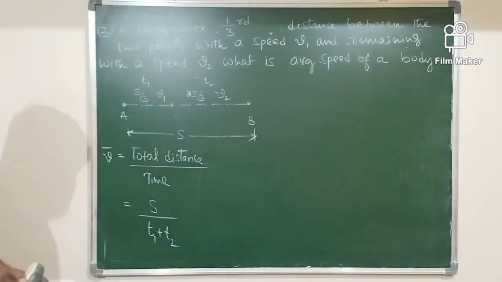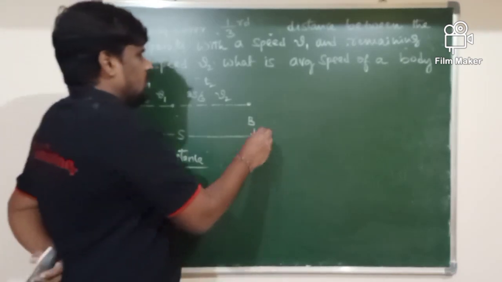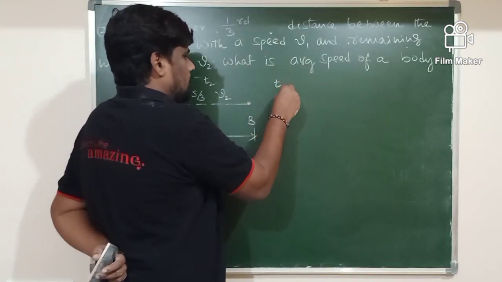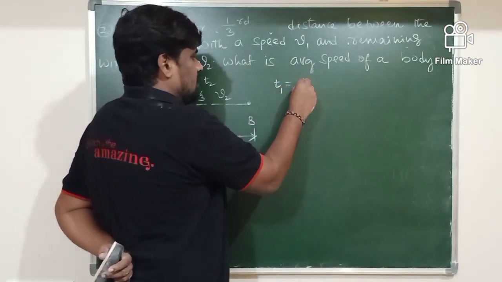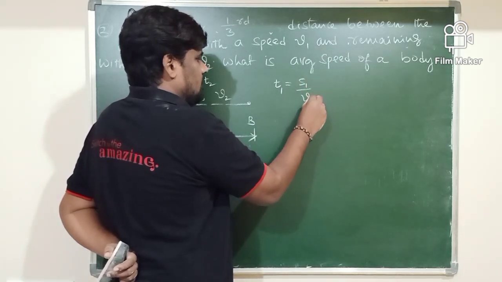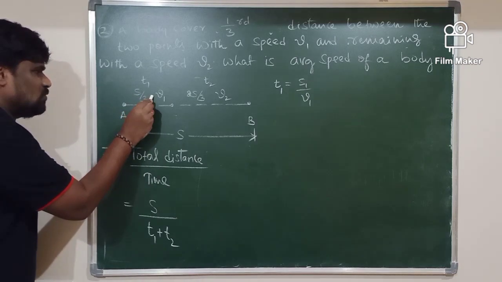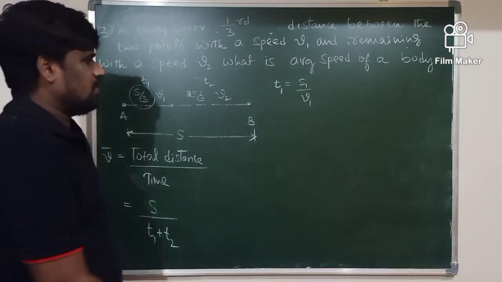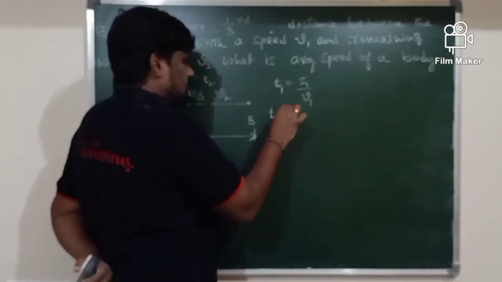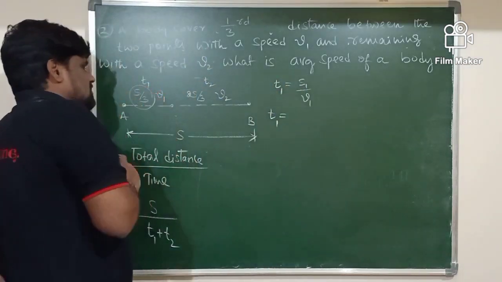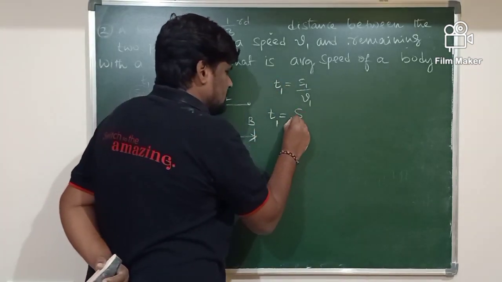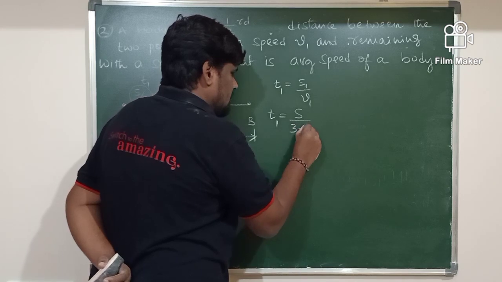So what are the values of T1 and T2 here? T1 is given by S1 by V1. What is S1? The first distance, S by 3. Therefore T1 is S by 3 V1.